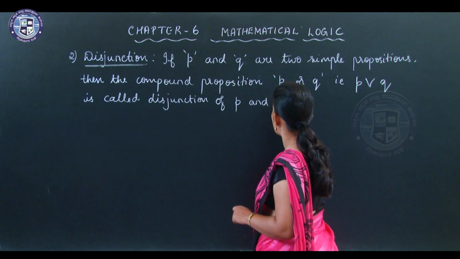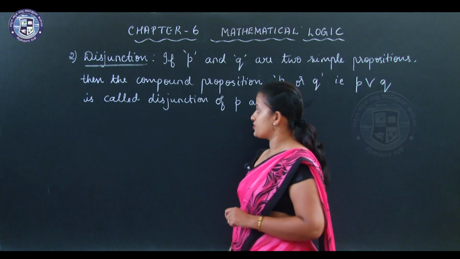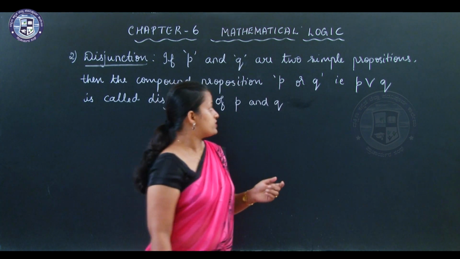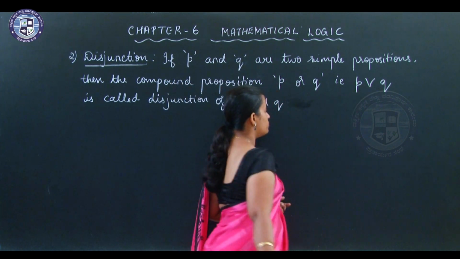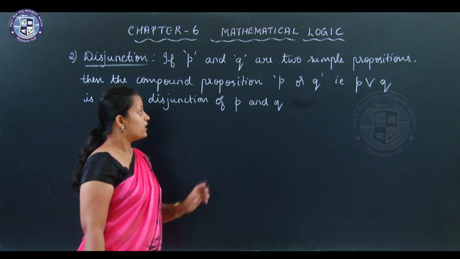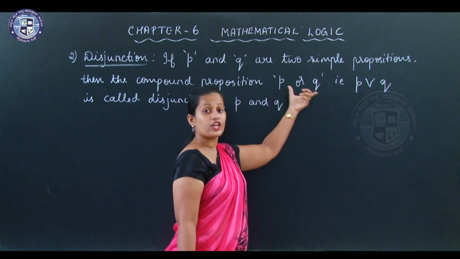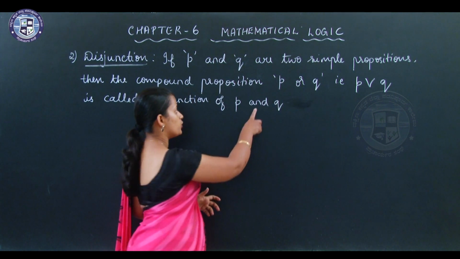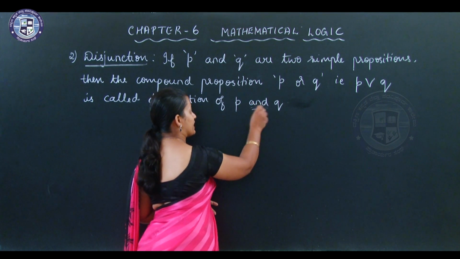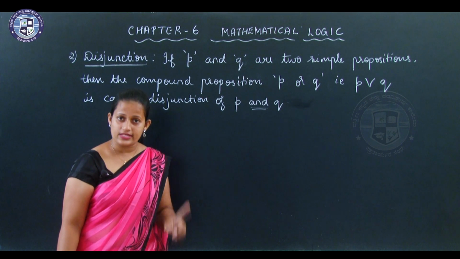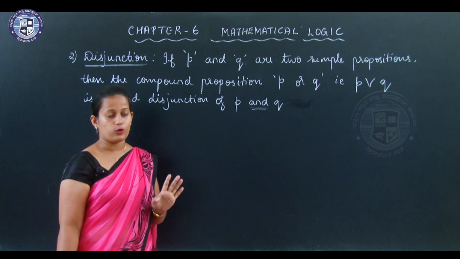If P and Q are two simple propositions, then the compound proposition P or Q, which is denoted by P ∨ Q, is called the disjunction of P and Q. Okay? So, if you have P or Q, then you say it is the disjunction of P and Q. Do not confuse this "and" with your English "and". Disjunction of P and Q is P or Q. I hope I am clear.